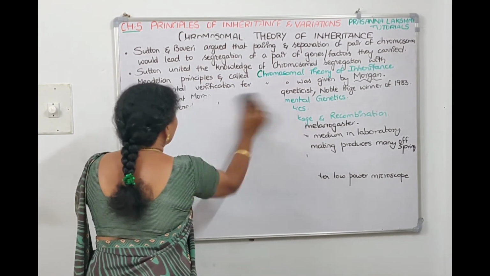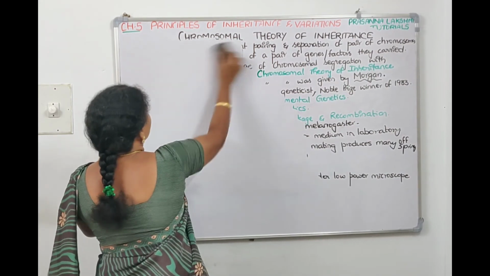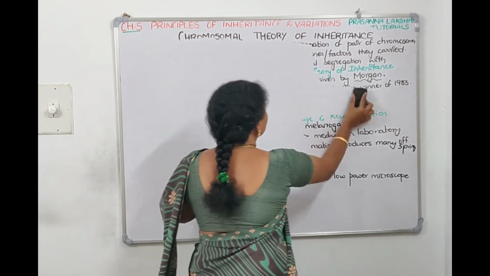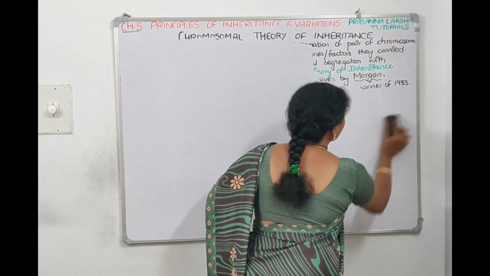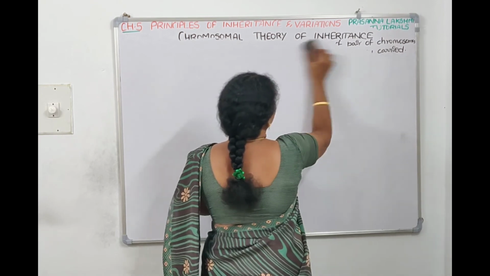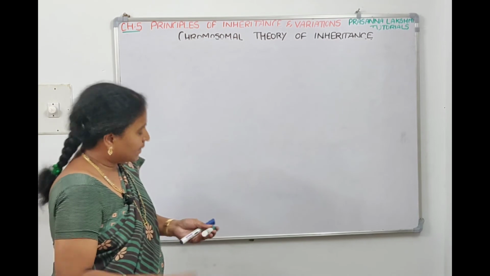Morgan conducted dihybrid cross experiments in fruit fly. He has taken the X chromosome. Which chromosome did he take? He has taken the genes which are located on the X chromosome.